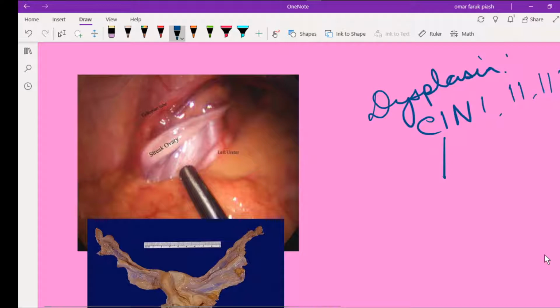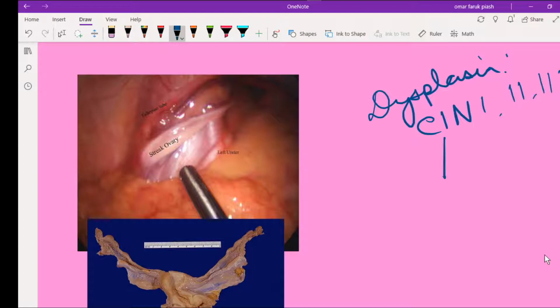Dysplasia is reversible in theory, with removal of the inciting stress. If the stressor persists, dysplasia can progress to carcinoma.